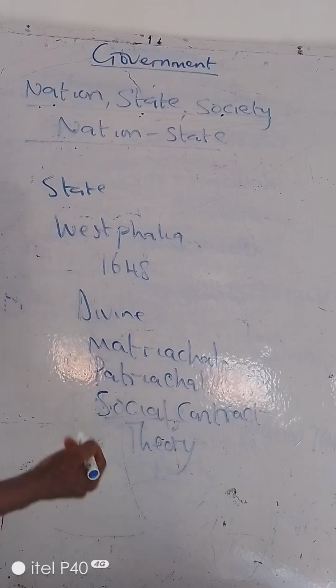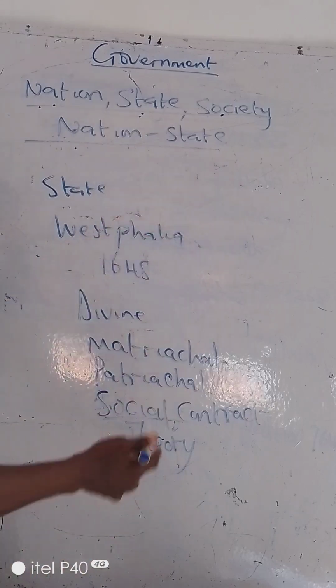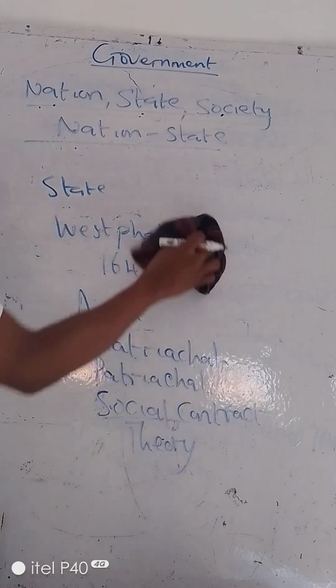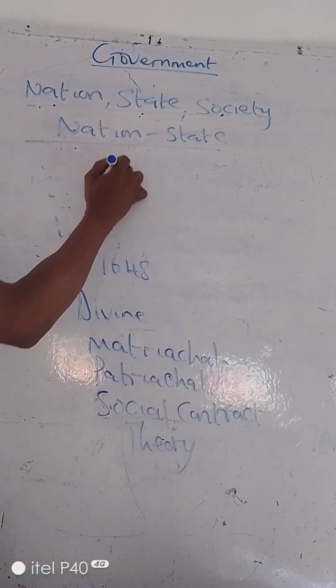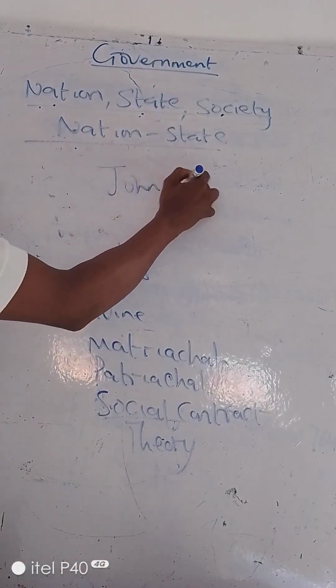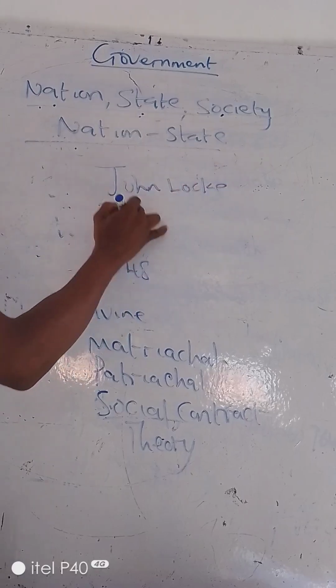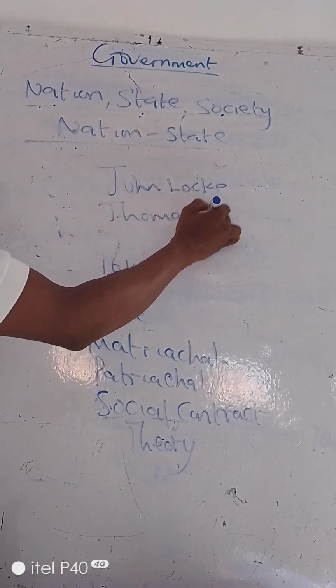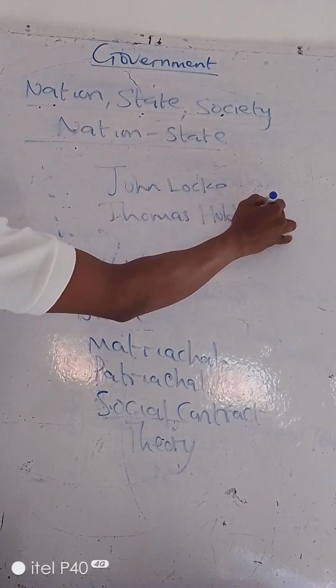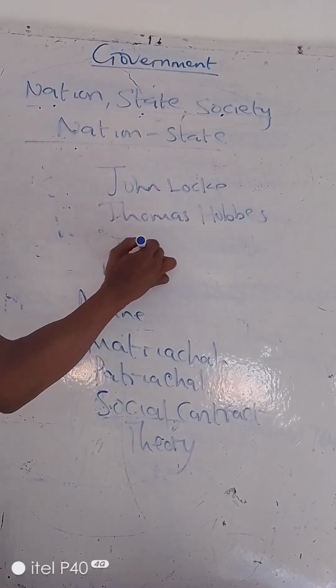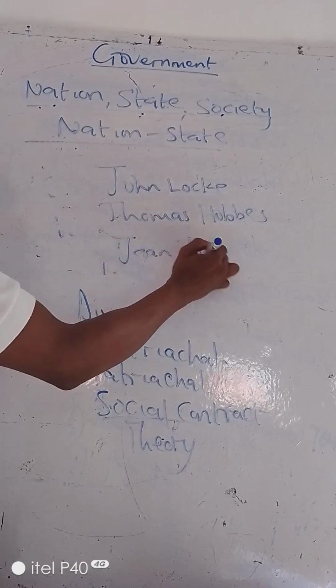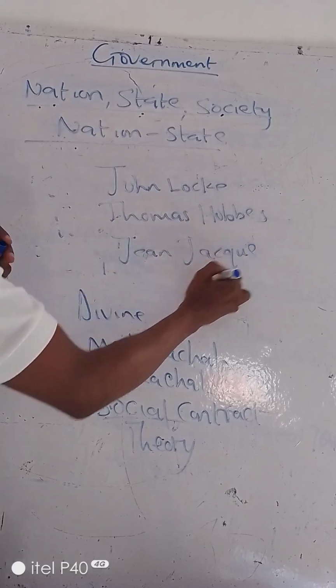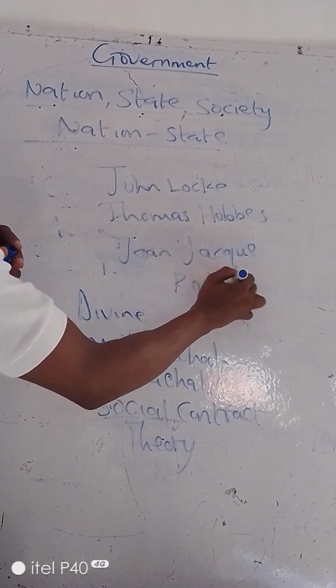The social contract theory can be associated with John Locke, Thomas Hobbes, and Jean-Jacques Rousseau.